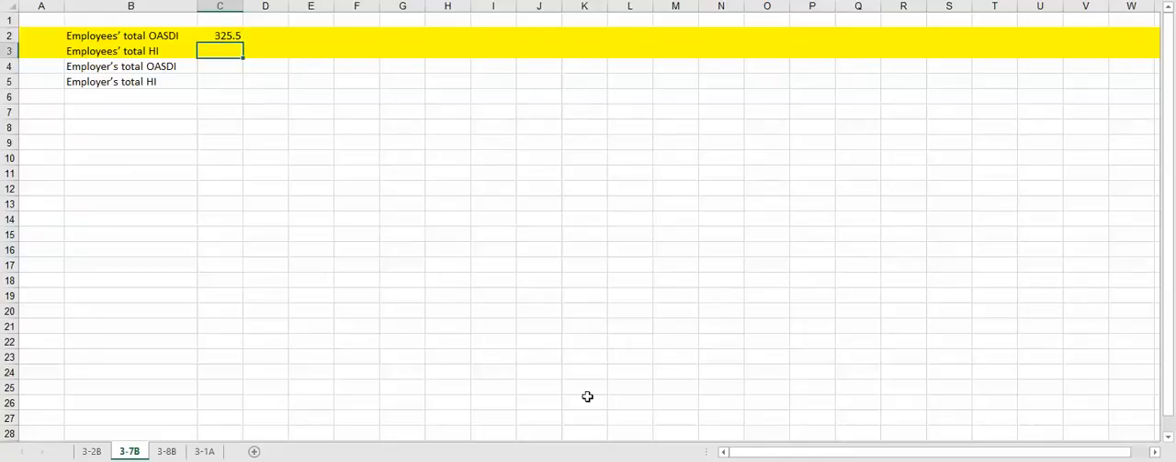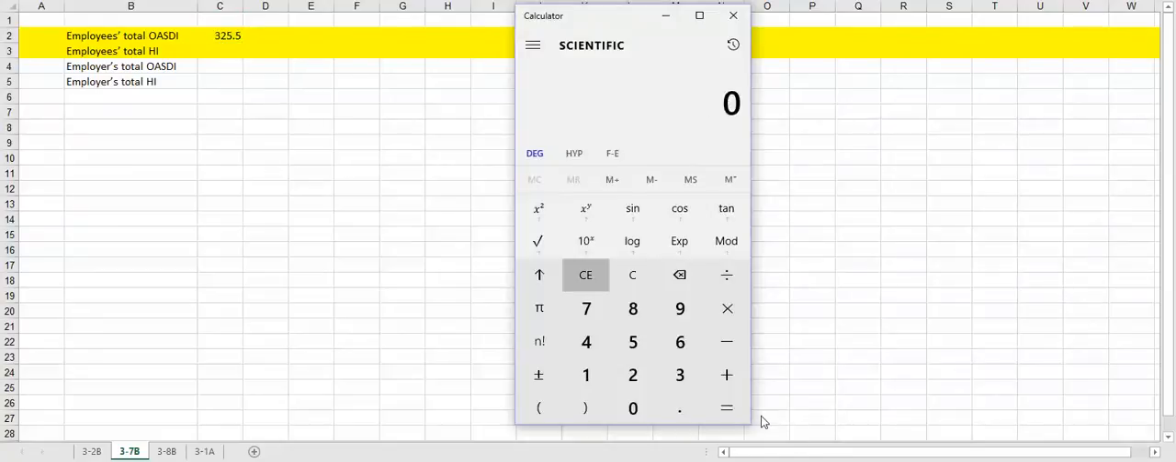So now we're going to do the same thing but calculate HI. We're going to take the 1050 times 1.45%, which gives us $15.225, and then we have 3 decimal places. So we're going to need to round that to $15.23. So $15.23 times 5 gives us $76.15.